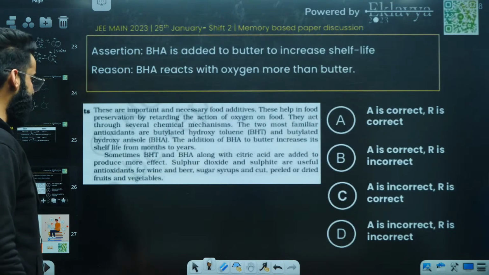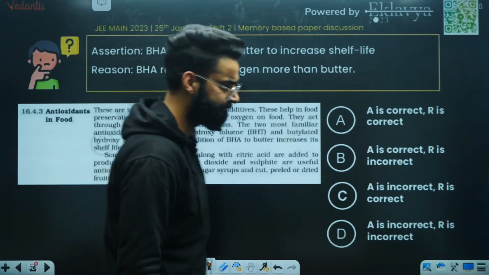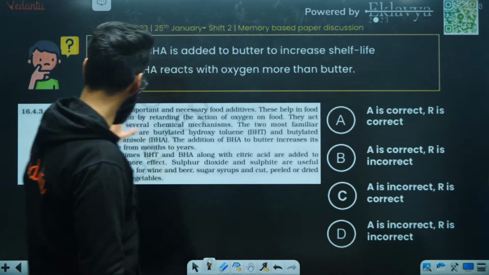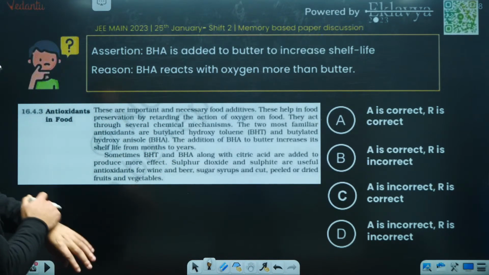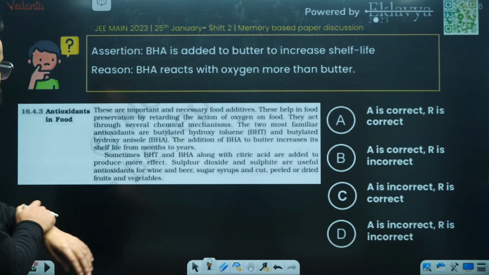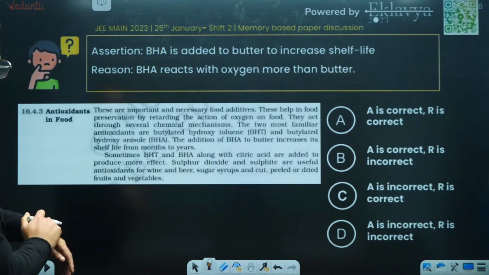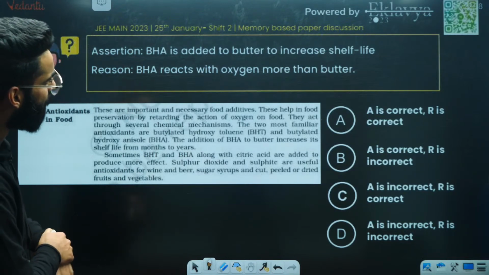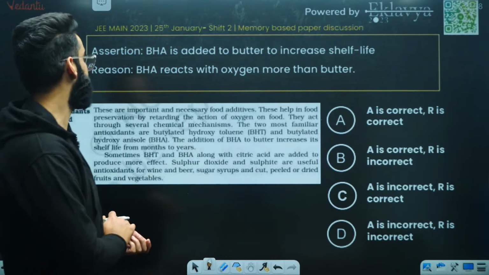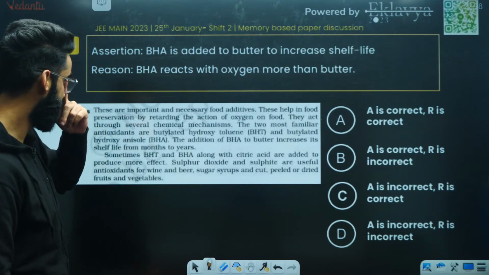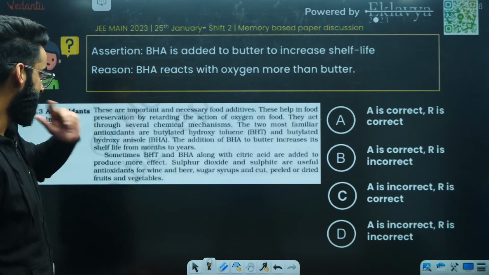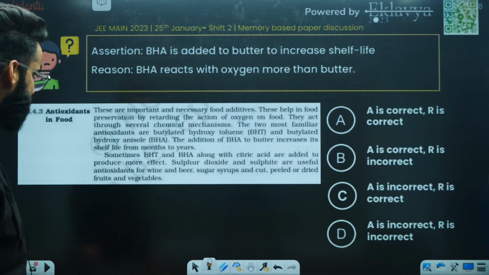Okay, one more question directly from the NCERT, and it is the last question, people. Perfect. And this particular question was taken from this particular paragraph. BHA, right? It's used as the oxidant. BHA is added to butter to increase its shelf life. Absolutely correct statement. It'll be mentioned here somewhere. Just a second. In this particular paragraph only it will be mentioned.